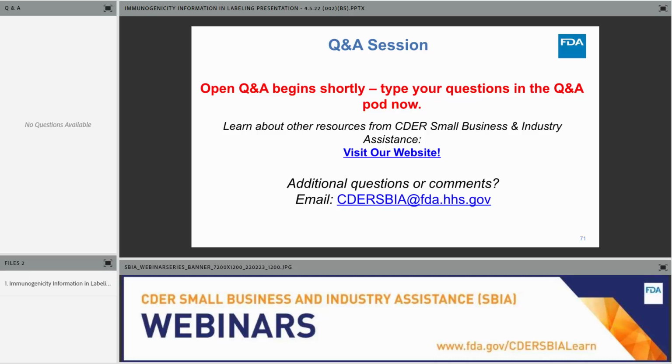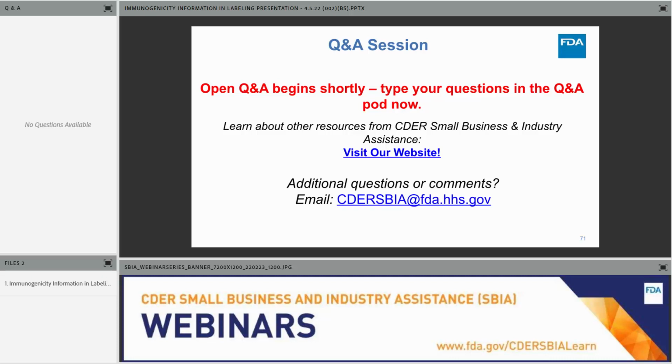Good question. Frequently assays are developed over time, sometimes after approval of the product. If the methodology is determined to be inadequate at the time of approval, and in the post-marketing space it's developed further and determined to be adequate, the statement that we discussed earlier in subsection 12.6 would be removed, and one would populate the immunogenicity subsection appropriately.